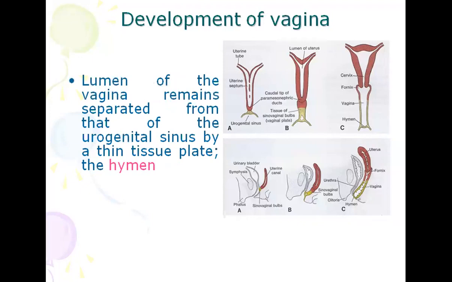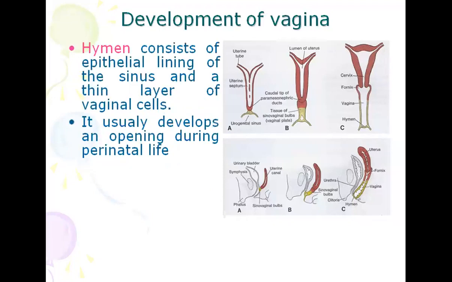And the lumen of the vagina remains separated from that of the urogenital sinus by a thin tissue plate known as the hymen. The hymen consists of the epithelial lining of the sinus and a thin layer of vaginal cells. It usually develops an opening during perinatal life.